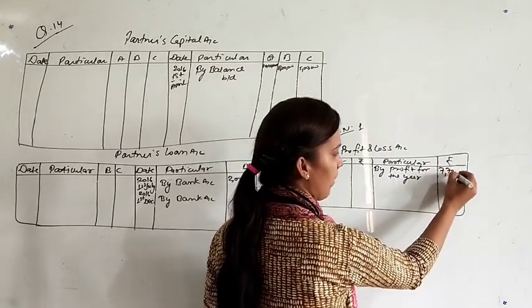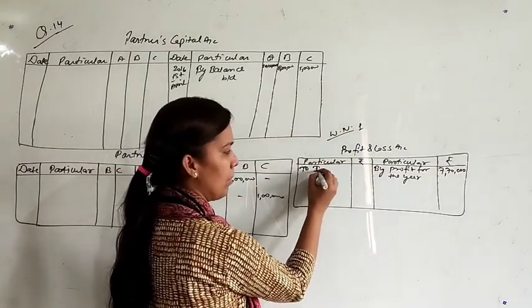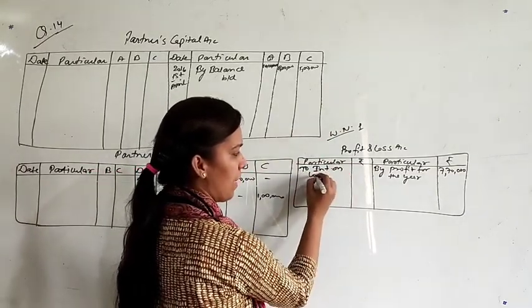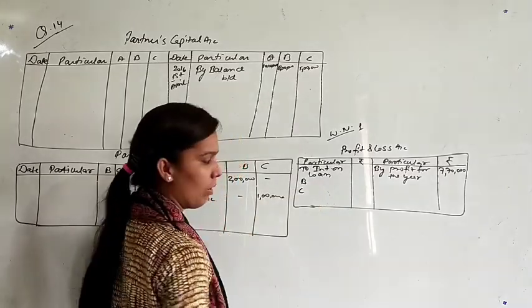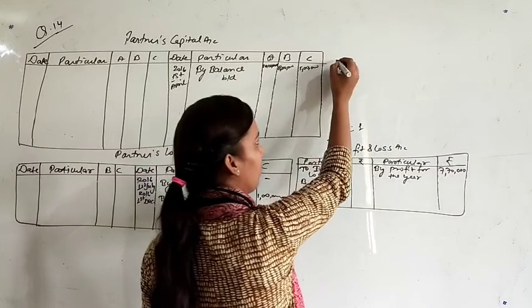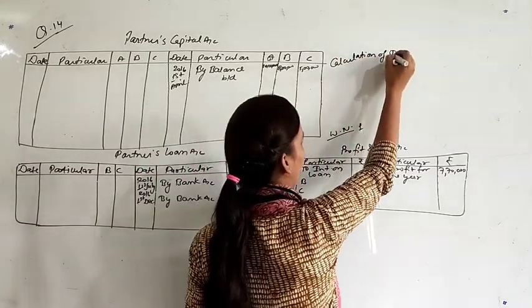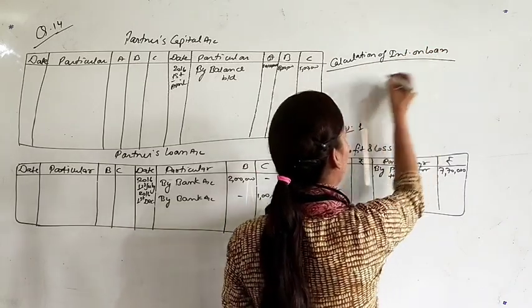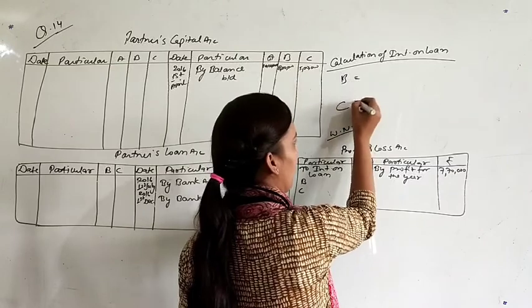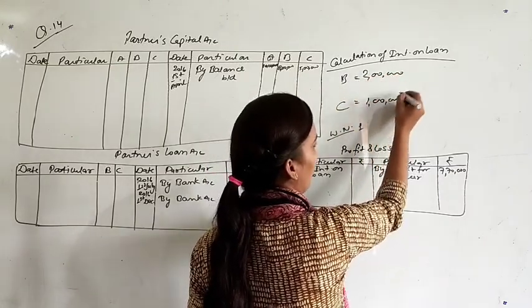Profit is 7,70,000. Okay, and you have to pay interest on loan, that will be shown on the debit side because this is expenditure. So interest on loan for B and C. What will be the interest on loan? Just calculate it. Calculation of interest on loan for B and for C. What is the amount of loan for B? That is 2 lakh and for C it is 1 lakh.